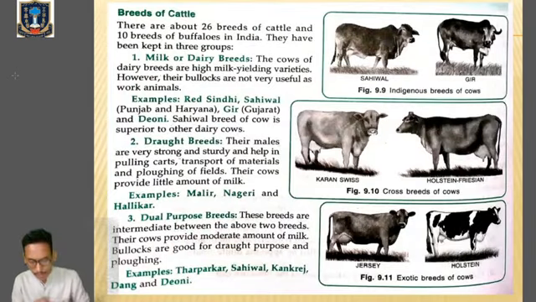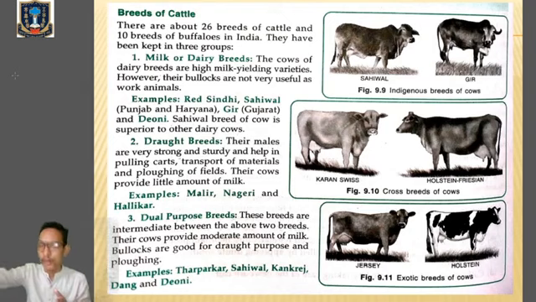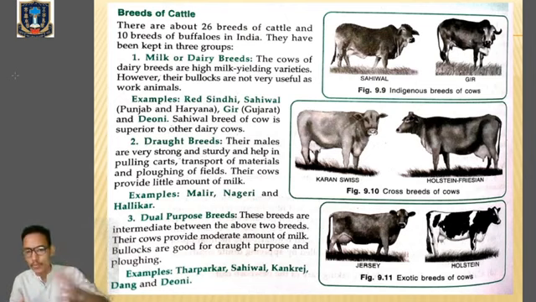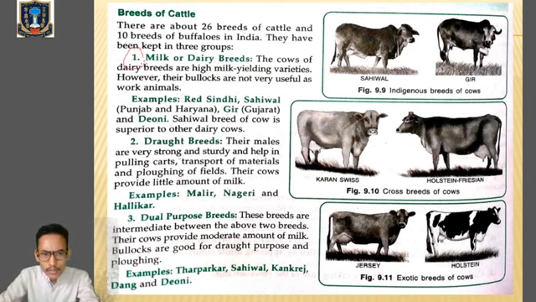So here you have to remember a few examples of indigenous breeds of cows, which are mainly confined to our country. Then crossbreeds, which are obtained by means of hybridization or hybrid techniques. Then the exotic breeds of cows, which are not confined to India, but are brought from other countries. Okay, so you have to remember the names of those cattle. So if we talk about milk or dairy breeds, the cows of dairy breeds are high yielding varieties. However, their bullocks are not very useful as work animals.